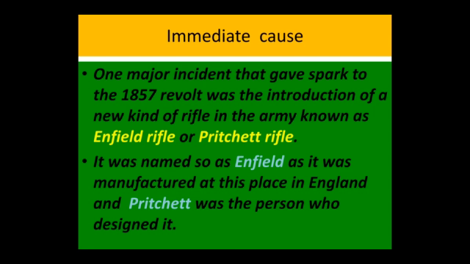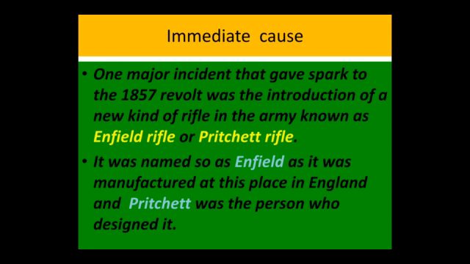Now we will come to the immediate cause. So till now we were studying the causes which led to anger in different sections of the Indian society. But what was the immediate cause which started the rebellion and eventually spread to different parts of the country, including different sections of the society who were already dissatisfied with the British rule in India? So let us see what was the immediate cause that led to the beginning of this Great Revolt of 1857.